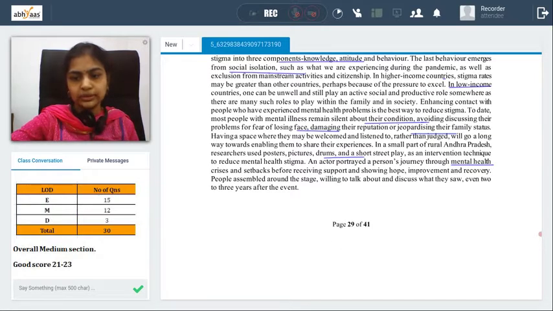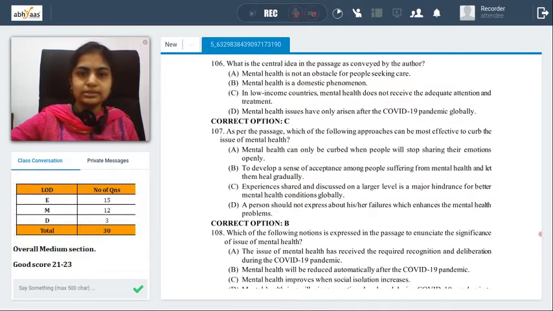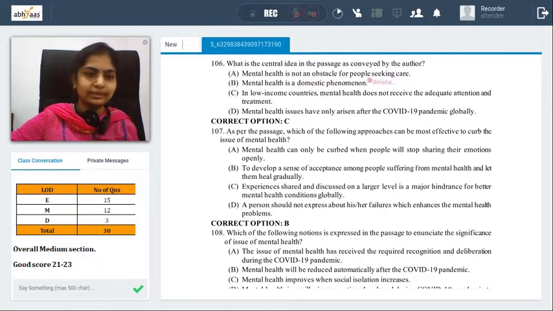Now let's move on to the questions here. The first question that we have is, what is the central idea in the passage as conveyed by the author? Whenever we look at central idea or main idea, we always think about what is the main topic. In this passage, definitely mental health stigma is there. The author says that we need to address the issues, and it can be helpful if people talk, go out, and discuss about it. These are certain things that we had in the passage. So let's look into the options and see which one is a possible answer. It is not an obstacle for people seeking care.